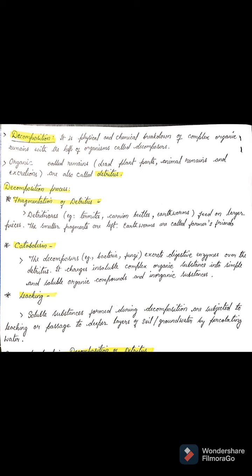Okay, so complex organic remains here means any dead plant parts, animal remains and excretions. And these complex organic remains are referred to as detritus. So the common term for these organic remains is detritus.